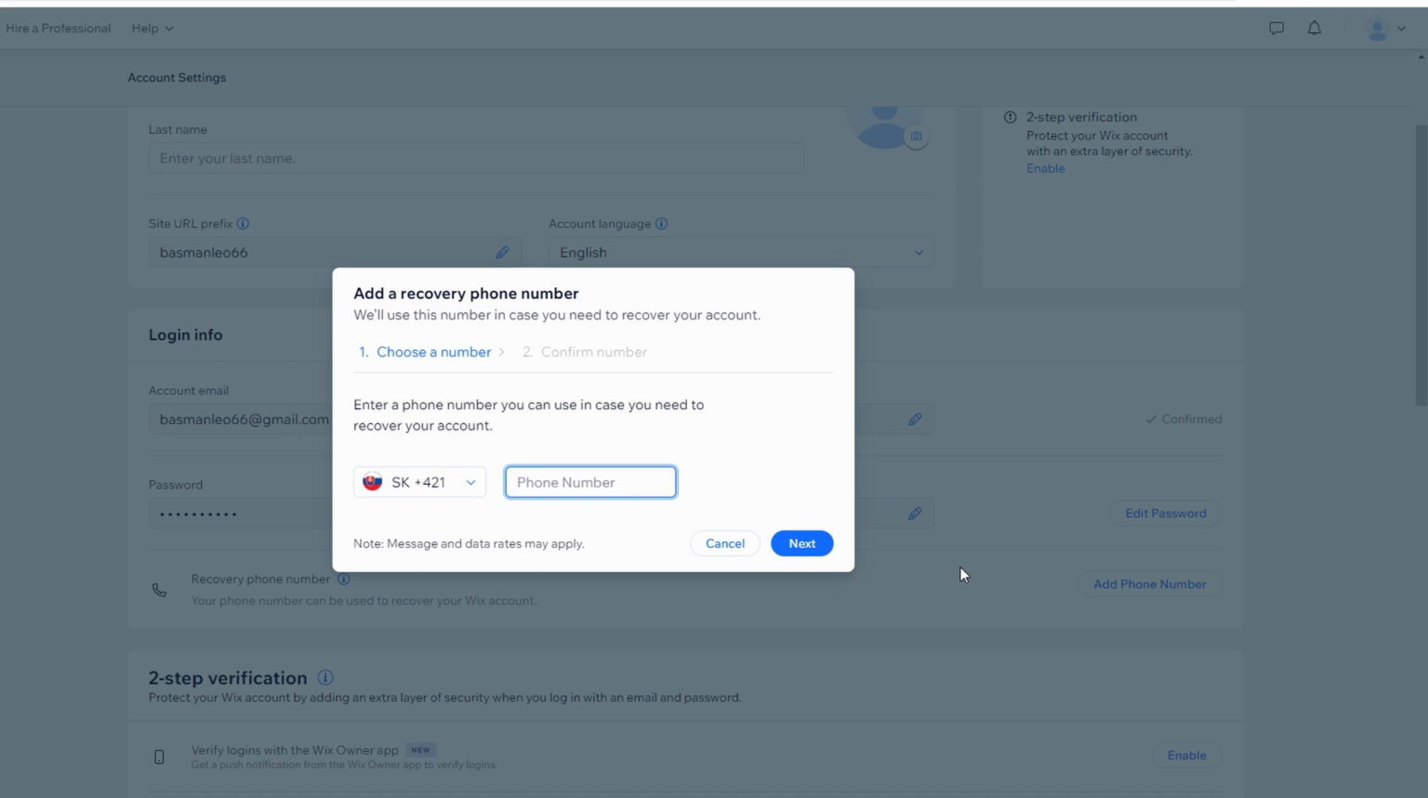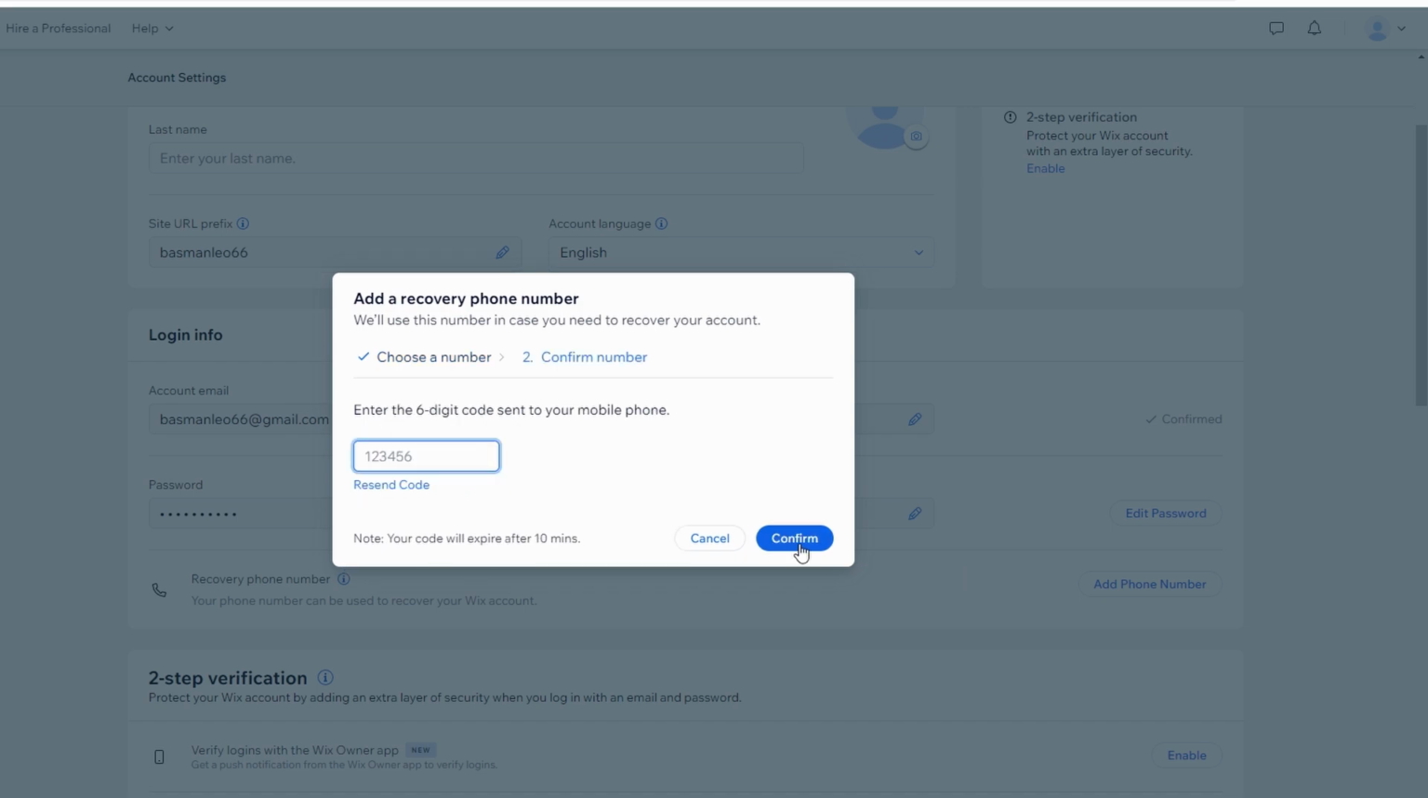A new window will pop up, and here you can choose your country from the drop down menu. Once you select your country, go ahead and type in your phone number in the space provided. Wix will now send you a 6-digit verification code to the number you enter.